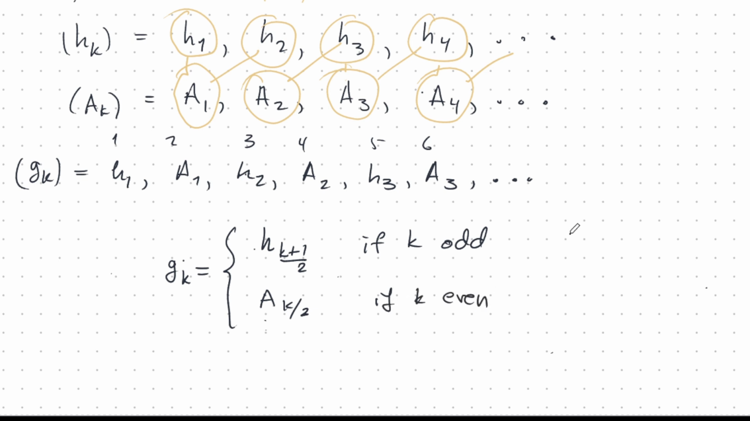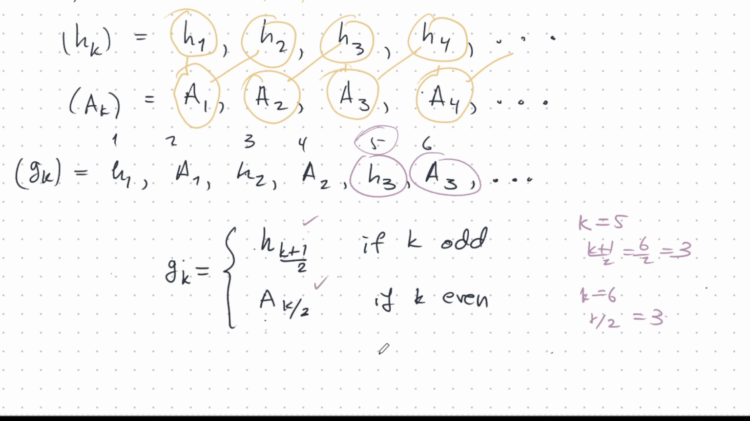Let's see if this works. Let's choose an odd. All right, so K is 5. So that's this one here. K plus 1 over 2, that's 6 over 2, that's 3. So H3, yeah, it works. And let's choose K even. K is 6. So K over 2, that's 3. I should get an A3. Yeah, that works. Okay, so this expression is good.